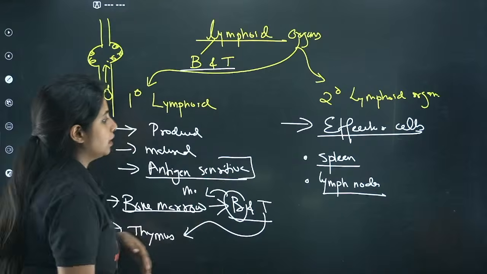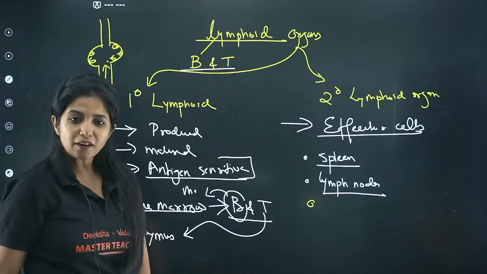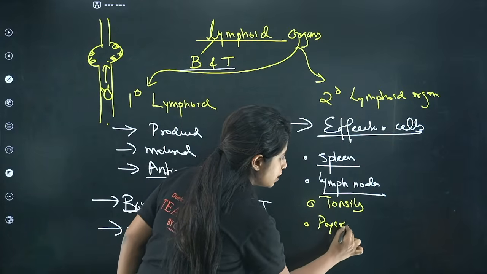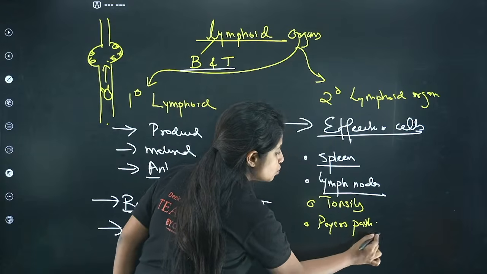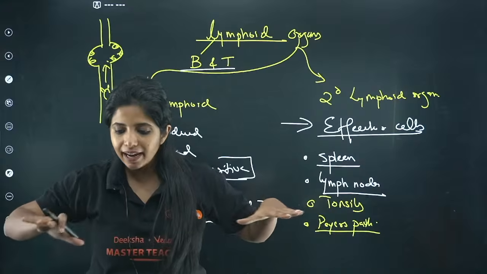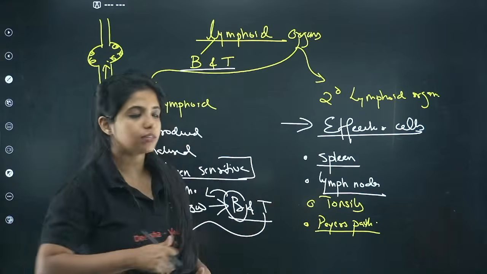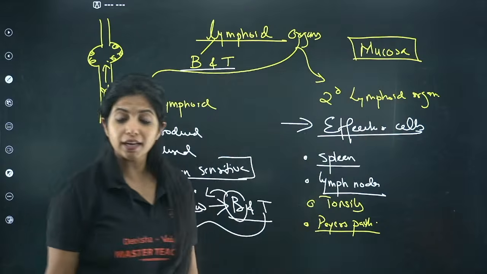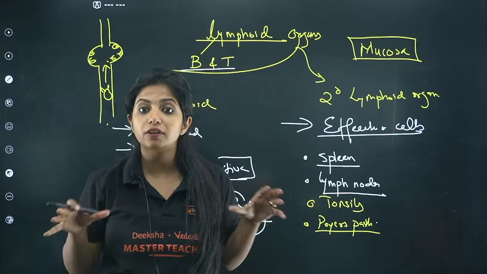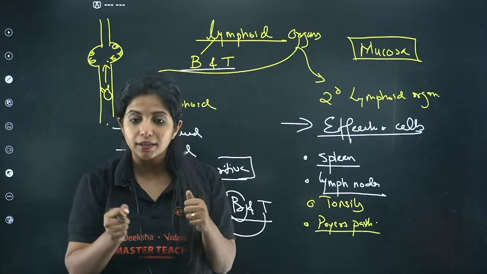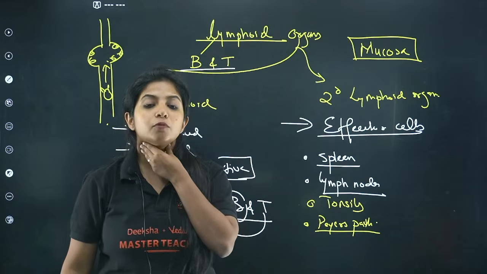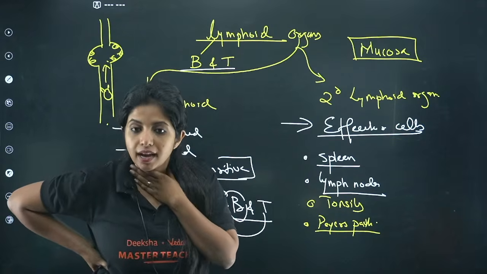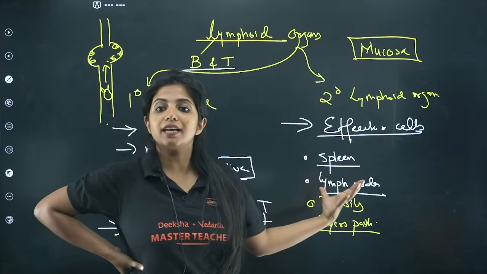Okay, now going ahead, what do you have? Apart from that you have tonsils. Apart from that you have Peyer's patch. Peyer's patch is there in our small intestine. The inner lining of our gastrointestinal tract, the whole tract, you call this the mucosa layer. And this mucosa layer is richly supplied with lots of different types of cells, the cells which are going to kill the antigens, right? So the mucosa part over here, which has enough lymphocytes, you call the tonsils. Similarly, in your small intestine you have Peyer's patch.